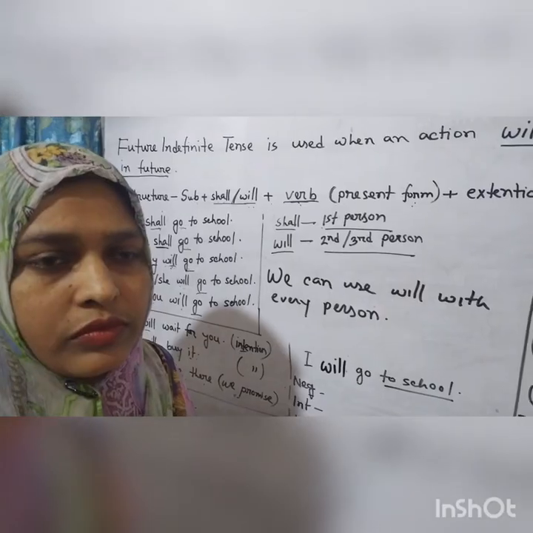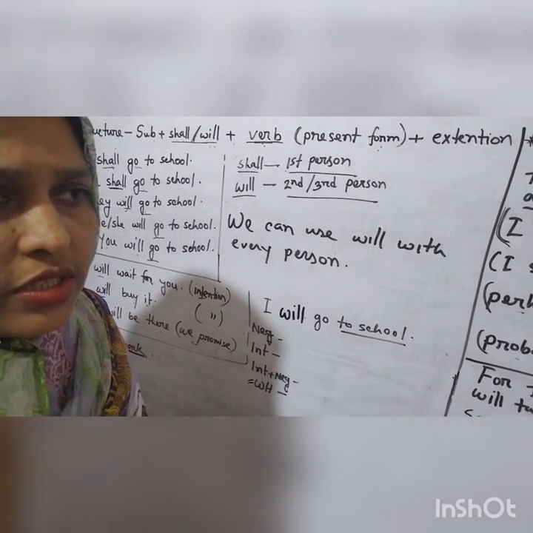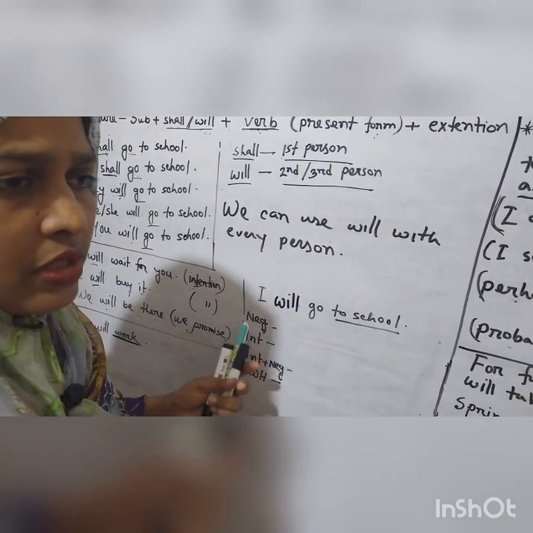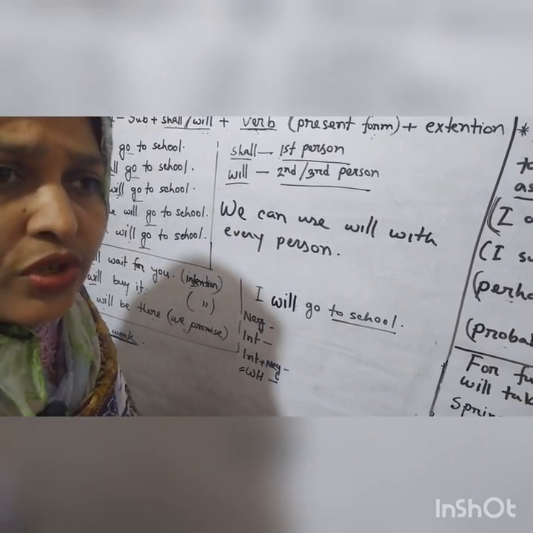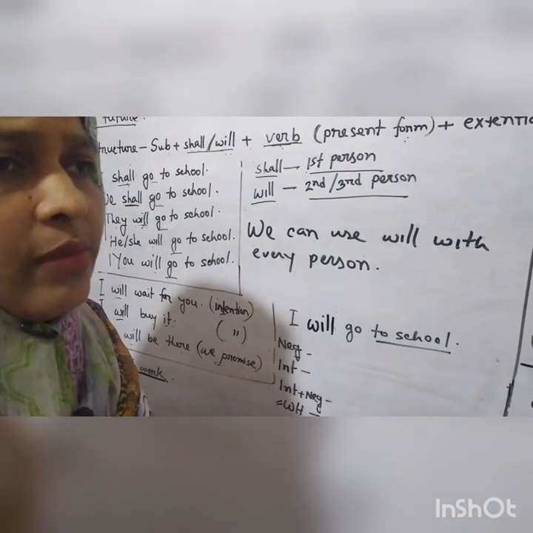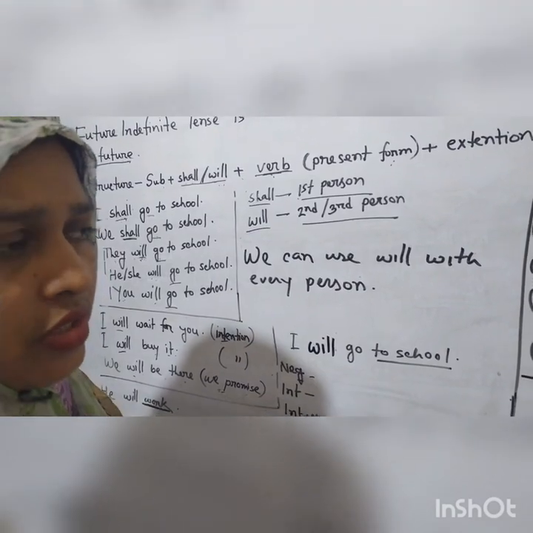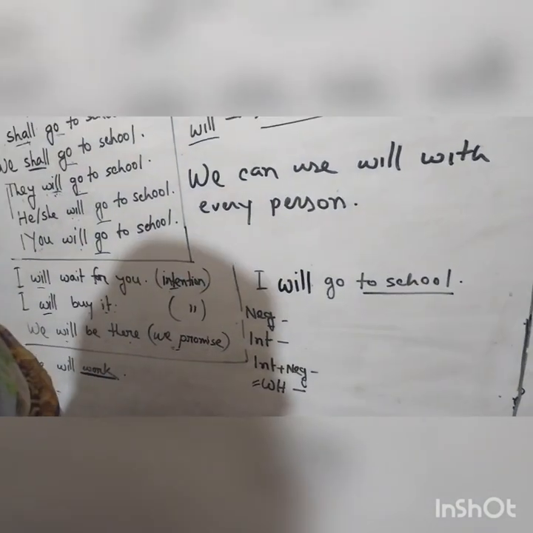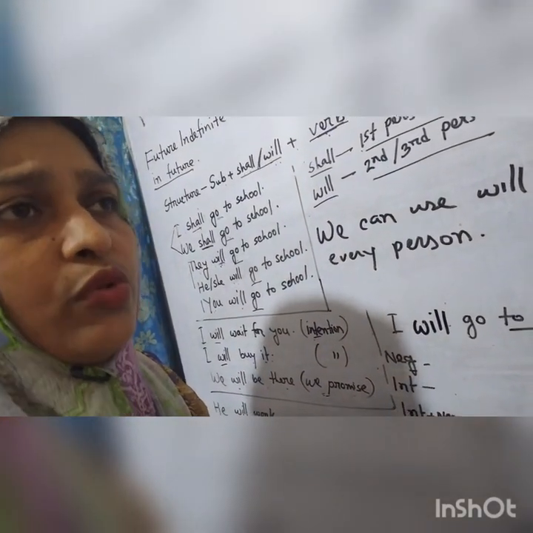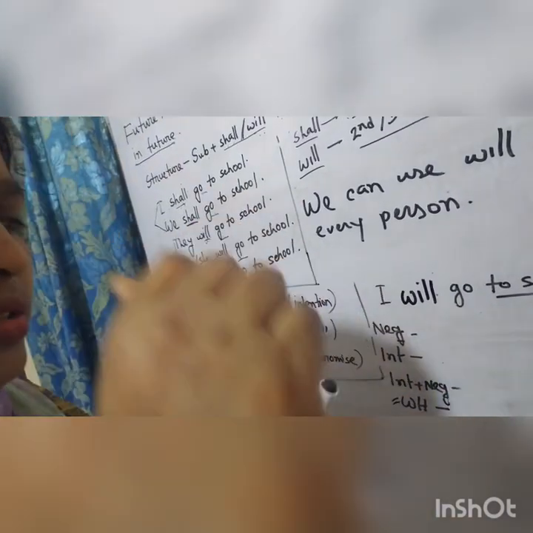Now, to know a tense accurately, we have to know the other forms of sentences: what is future indefinite tense in negative form, in interrogative form, in interrogative negative form, and also in WH question. You have to understand it, or you have to find it. As I have shown you in my previous class how to make negative and interrogative sentences in present indefinite tense or past indefinite tense, like this way.